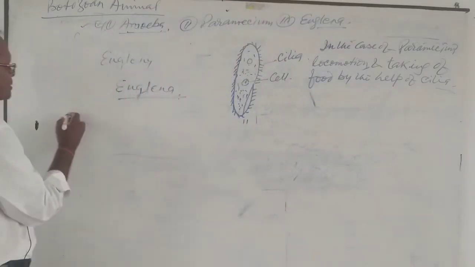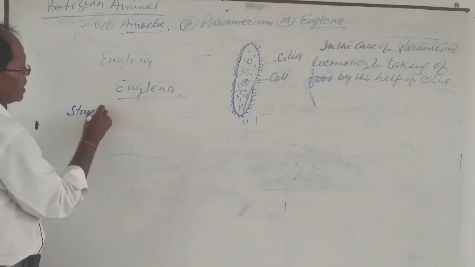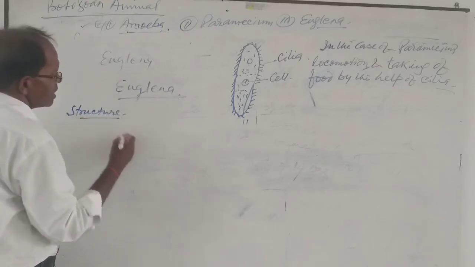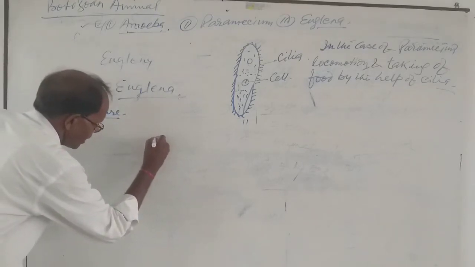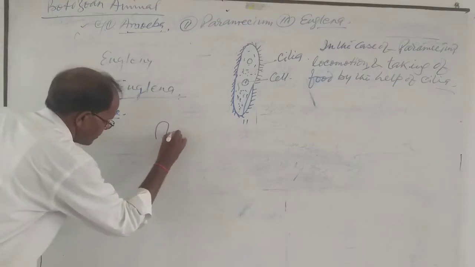Euglena, the structure of this one. This is the animal which you have to keep in mind here.